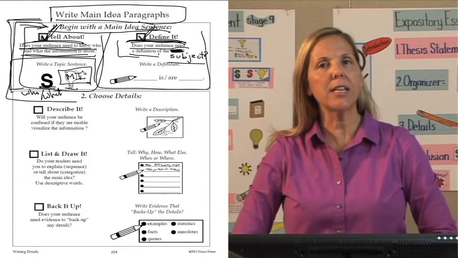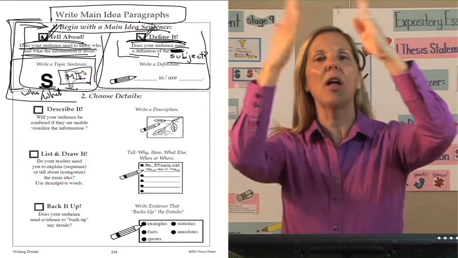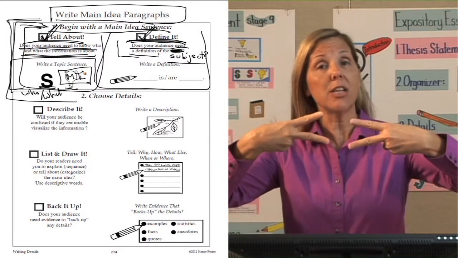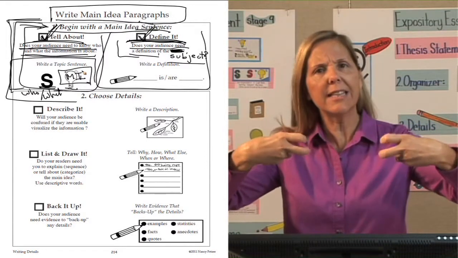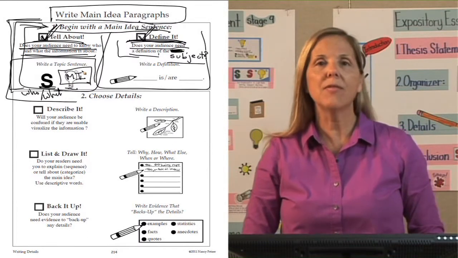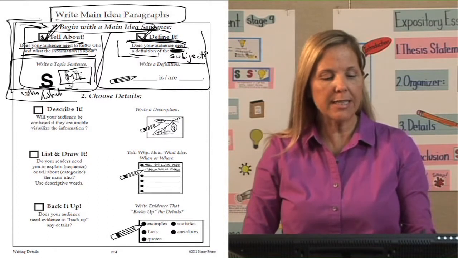We start each main idea paragraph by telling the main idea. Tell what this paragraph is all about. And then we ask, do I need a definition? And we put out our fingers like this, like equal signs. Do I need to define the subject in my main idea paragraph? Once we have that information down, then we go to the second step.